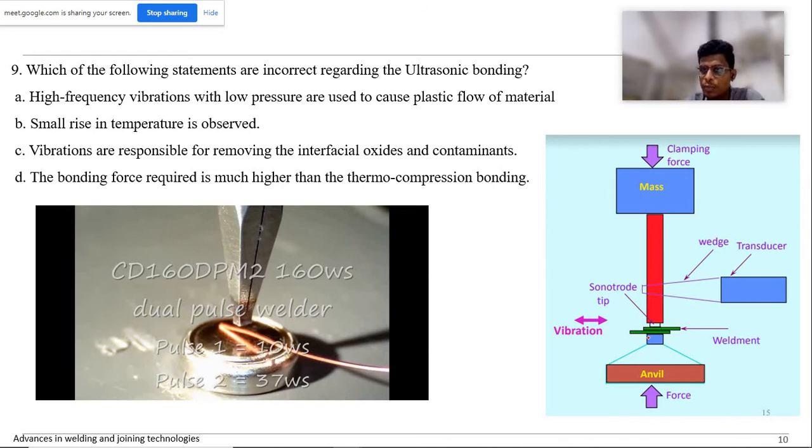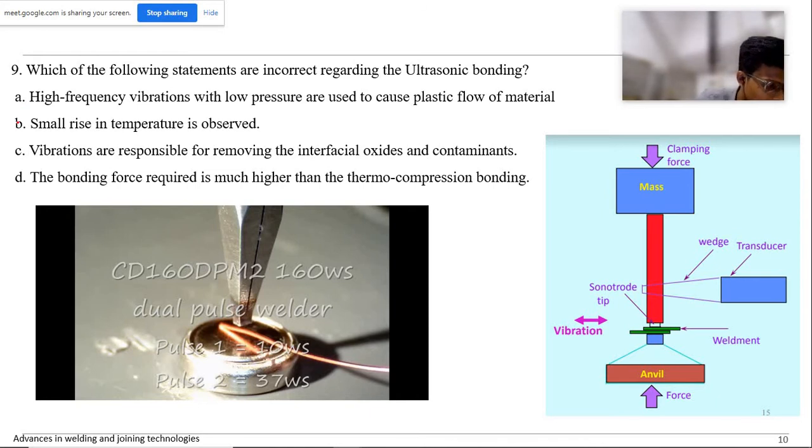At the interface, because of friction and pressure, the bonding happens. So we'll check the options they have given. High frequency vibrations with low pressure are used to cause the plastic flow. Yeah, that is true.